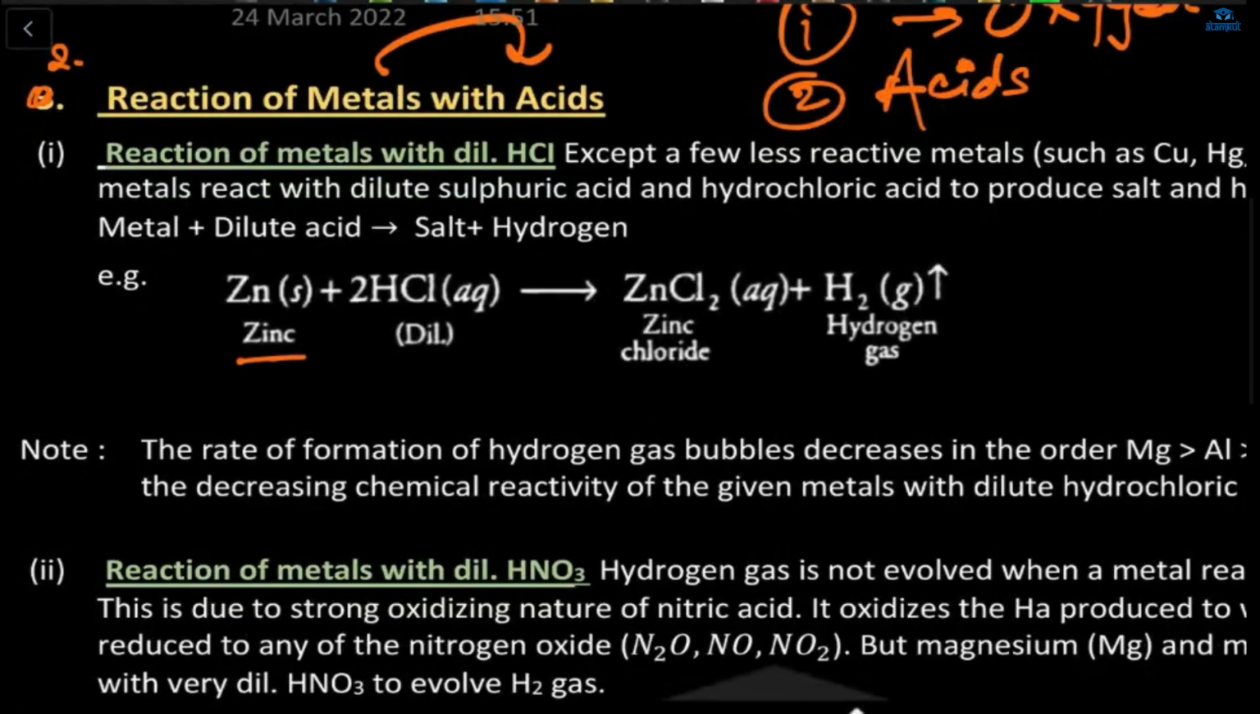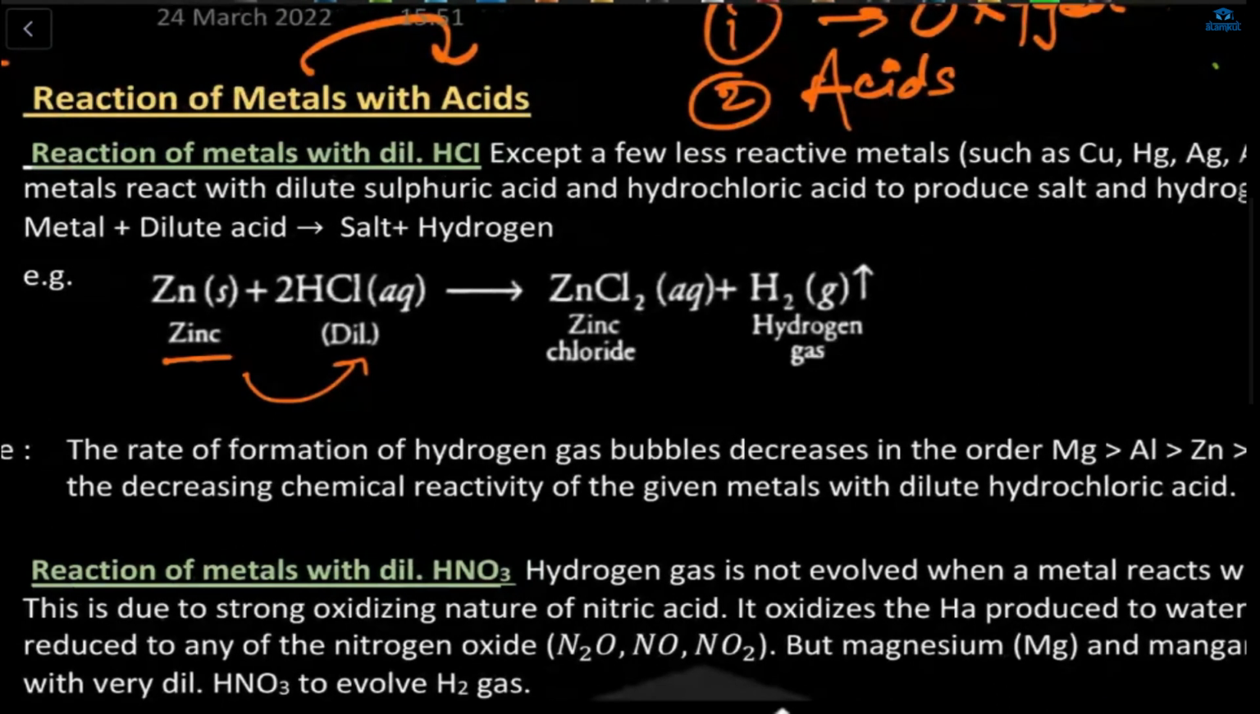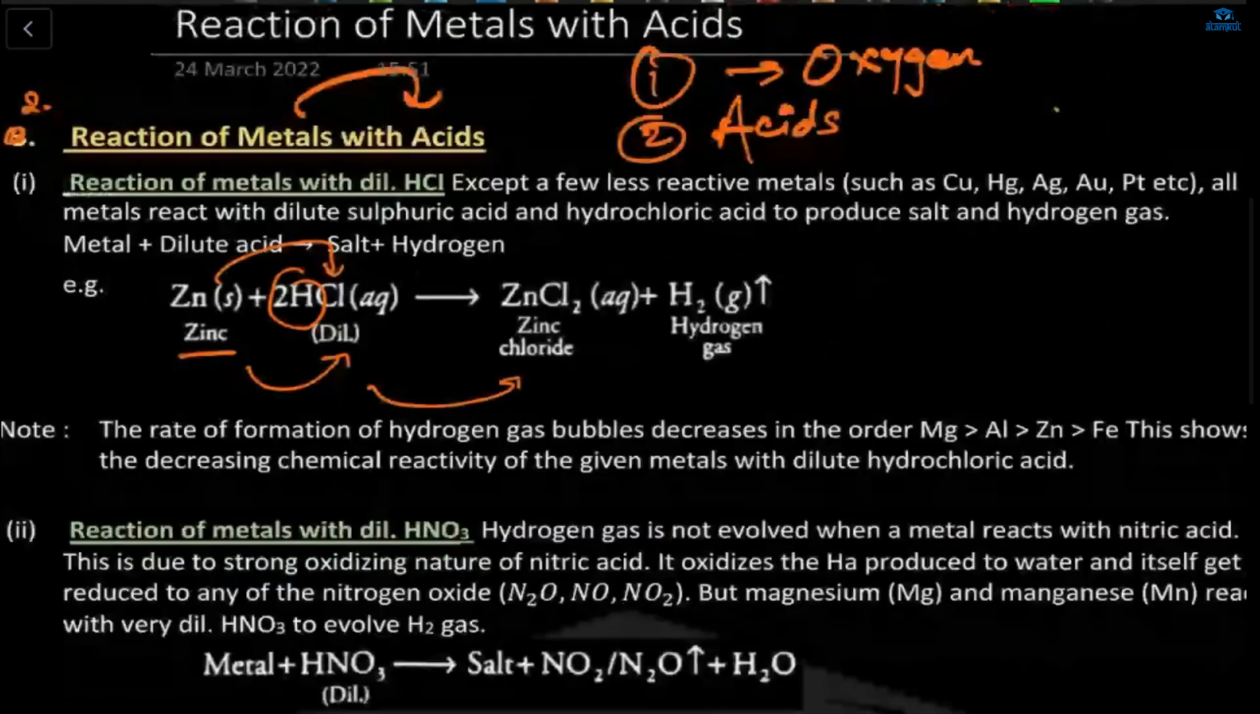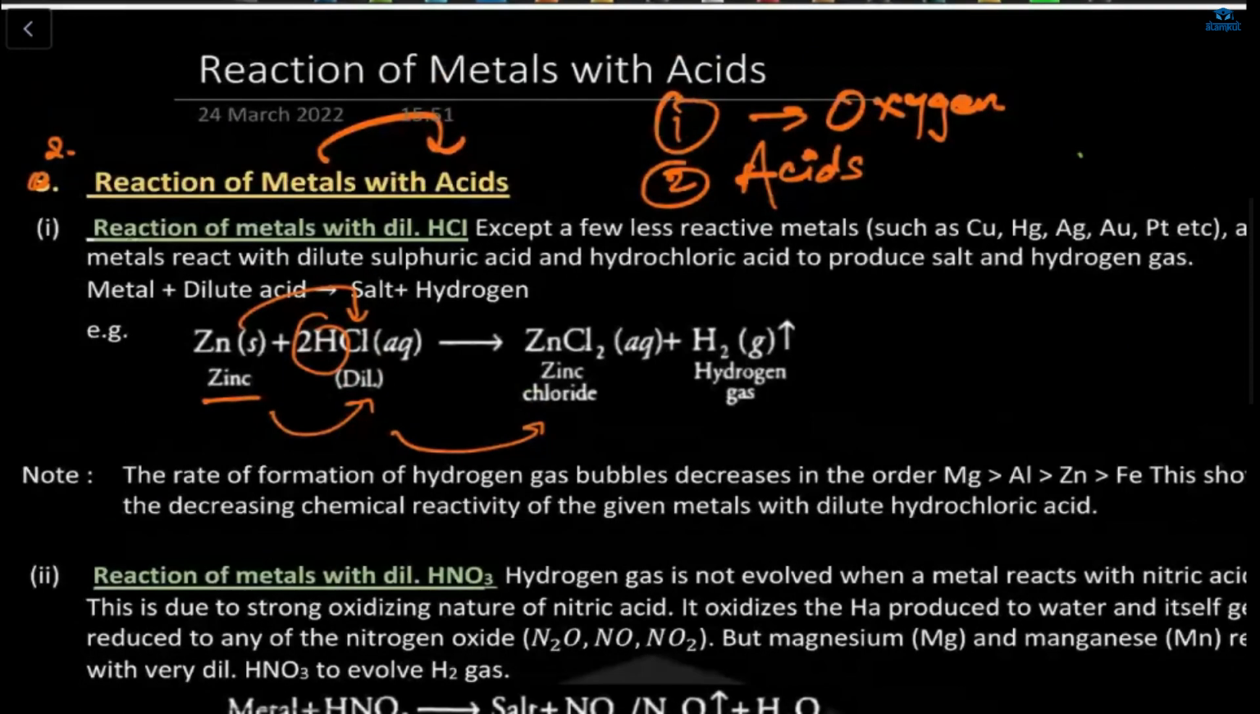Here, zinc is a metal, and zinc is reacting with dilute HCl, which is an acid. So what will it form? It will form zinc chloride and H2 gas. Simple. Zinc combines with Cl to form zinc chloride, and hydrogen gas will evolve. This is the second one. Oxygen done, acids done. What is the third one?